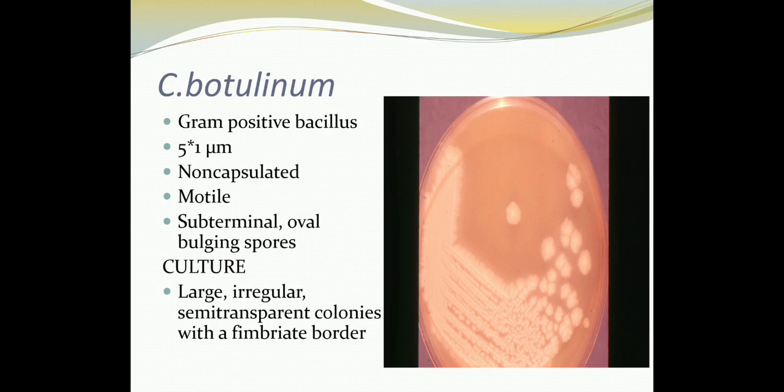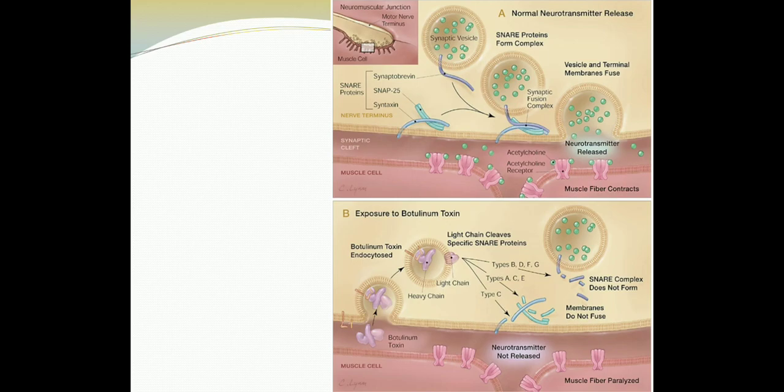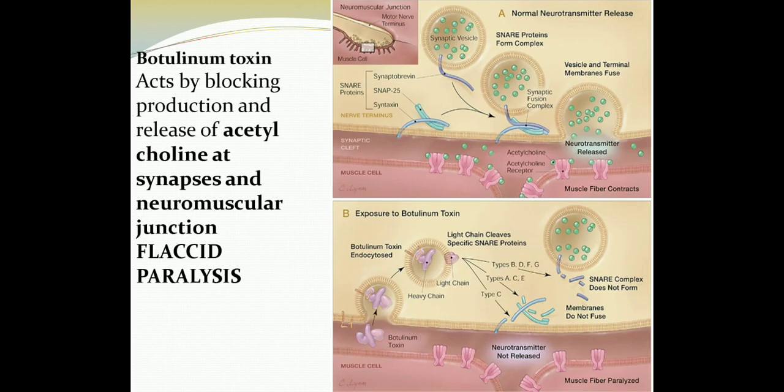Okay, so having mentioned the toxins, it is now very important for all of us to understand the pathogenesis of this infection. As I mentioned, Clostridium botulinum causes the infection botulism, which is a type of food poisoning. Clostridium botulinum is usually non-invasive, and the organism becomes invasive due to the production of the powerful neurotoxin which is called botulinum toxin.